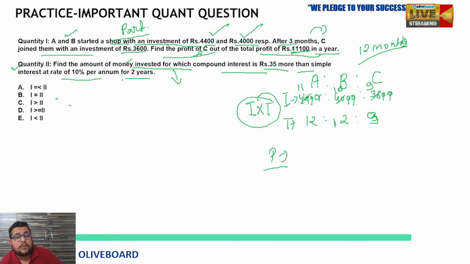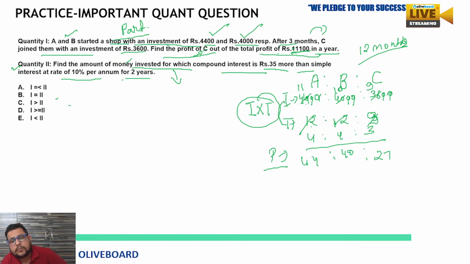Now we will get the profit ratio. Just multiply investment and time. 11 multiply 12. Before multiplying, you can also simplify the time ratio, cancel by 4 and by 3. This will be the time ratio. Now 11 into 4 is 44, 10 into 4 is 40, 9 into 3 is 27. So this is the final profit ratio.